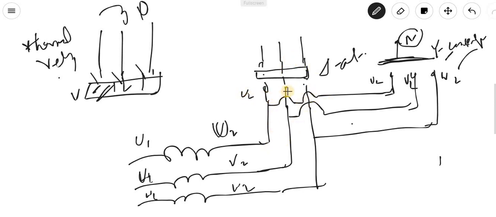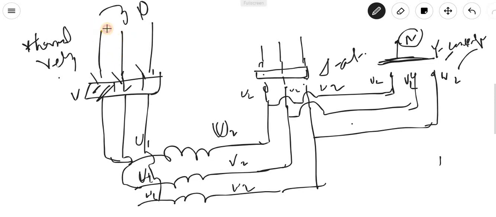This is U2, V2 and W2. Now the star combination: we can simply connect directly with this, and we can connect this U1, V1, W1.